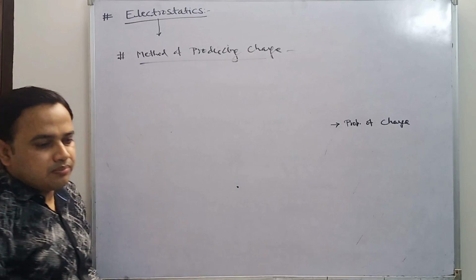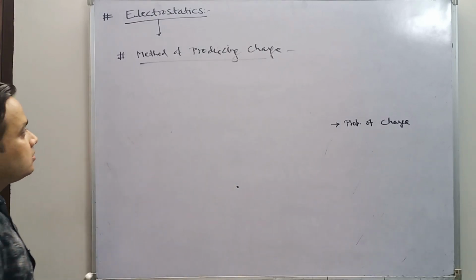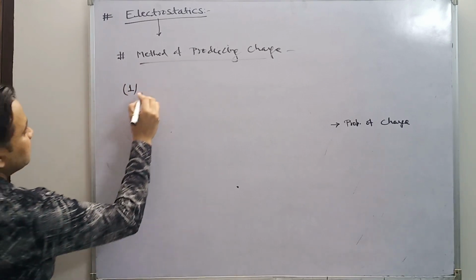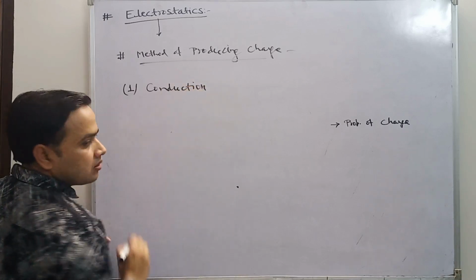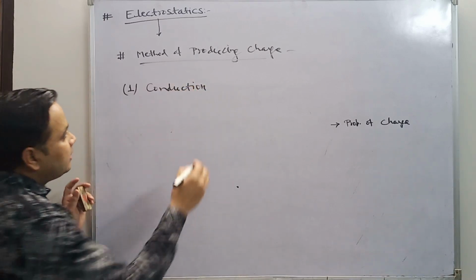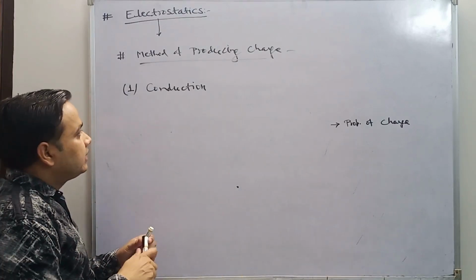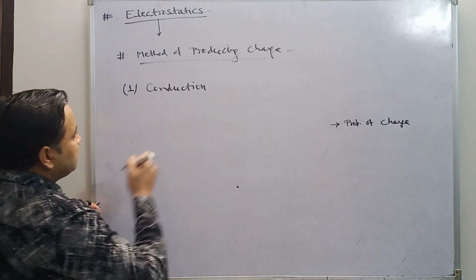Okay, so there are some methods by which we can produce charge. The first one is known as conduction. Conduction, in other words, is when a body touches another body.